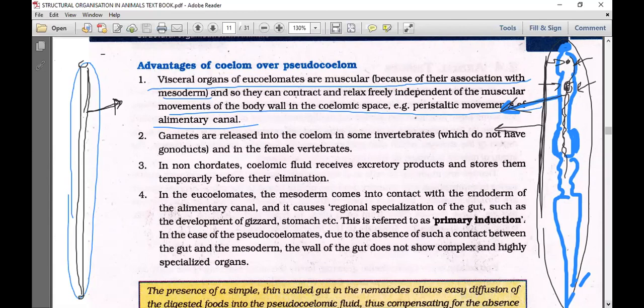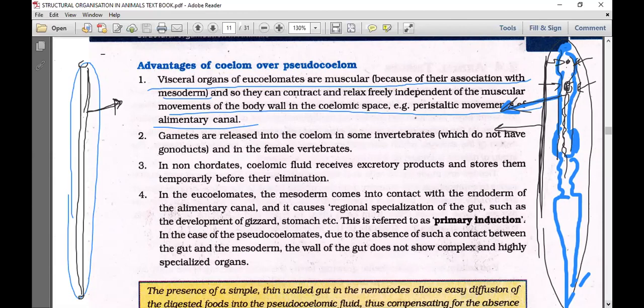When you are taking food, from the esophagus to the stomach, stomach to the intestine, does food move by your body movements, or do they have independent movement? They have their own independent movement. You are not making a snake dance to transport the food; your alimentary canal is performing the snake dance. That is what I mean by peristaltic movements. So these peristaltic movements are possible only in the true coelomates because the alimentary canal is muscular in them.